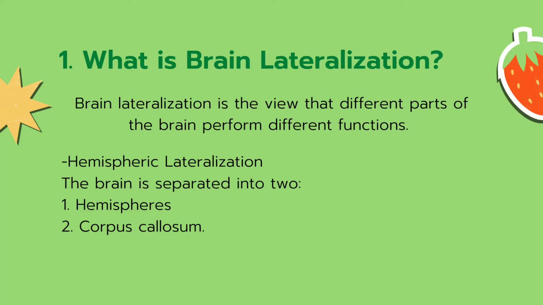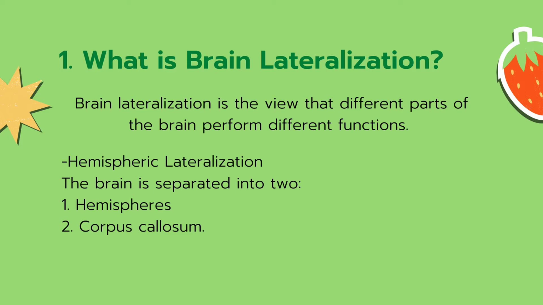For the first one, what is brain lateralization? Brain lateralization is the view that different parts of the brain perform different functions. This contrasts with the holistic theory, which states that all parts of the brain work together to process thought and action. The lateralization definition states that there are different areas for language, memory, and motor control.